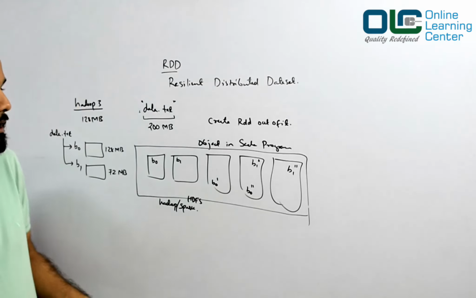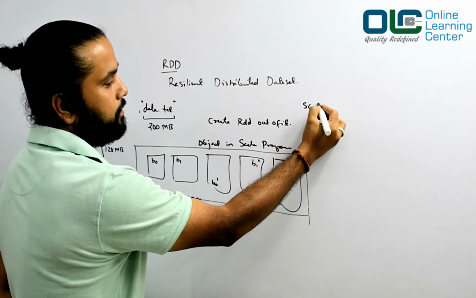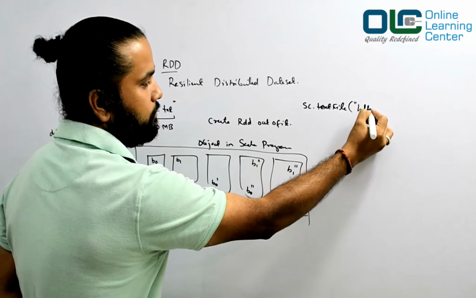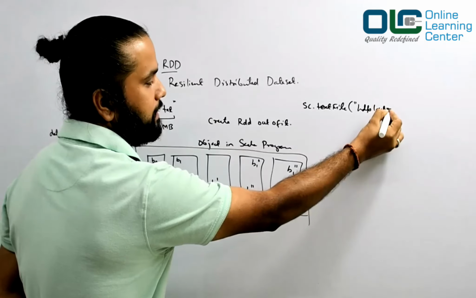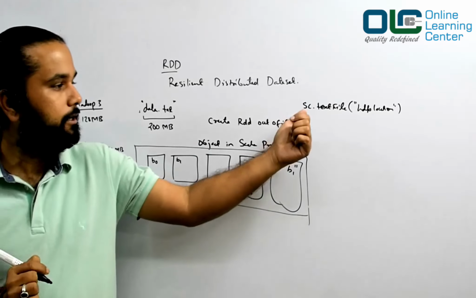Okay, and how do you do that? I'll show you the code, but don't take it so seriously right now. sc.textFile, you write something like this, the HDFS location. We'll see that practically in our upcoming lesson. So you basically create an RDD like this.